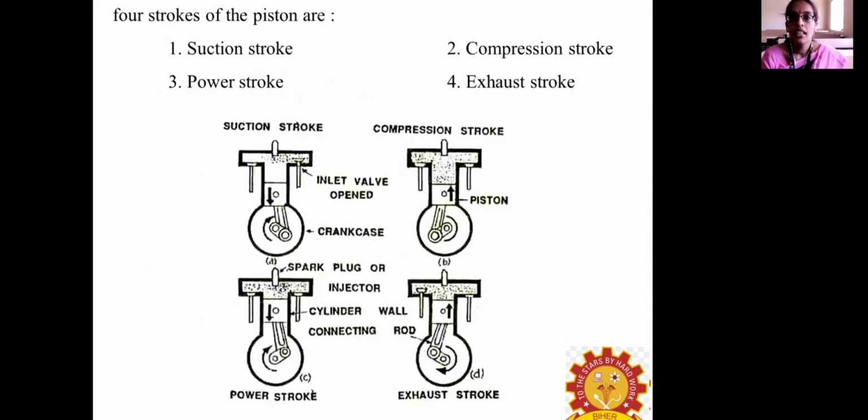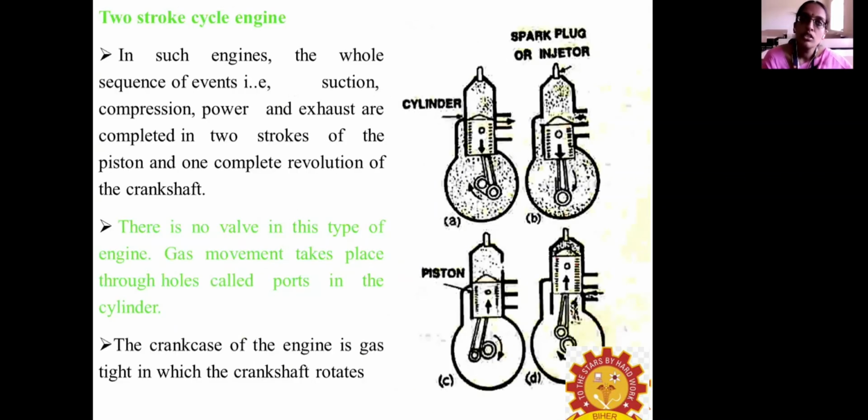There are four strokes: the suction stroke, compression stroke, power stroke, and exhaust stroke. So there are two cycles, as we explained. We have discussed the four-stroke engine in depth. Then we have to discuss the two-stroke engine. Normally, two-stroke means two movements of the piston.